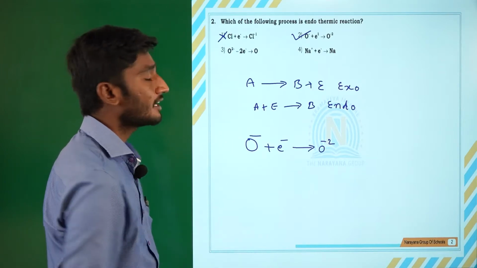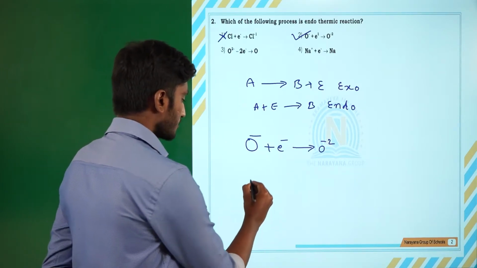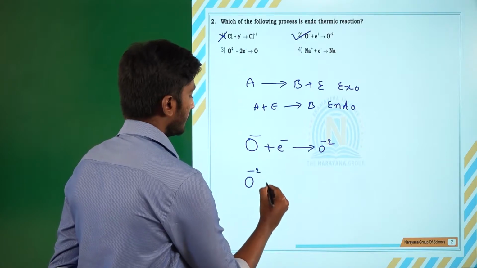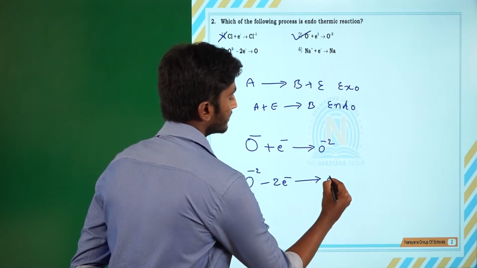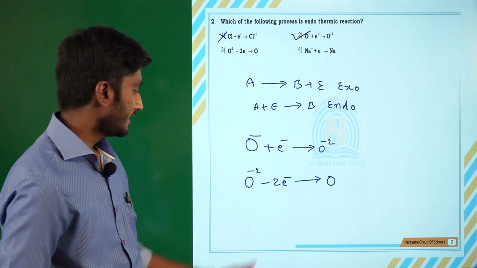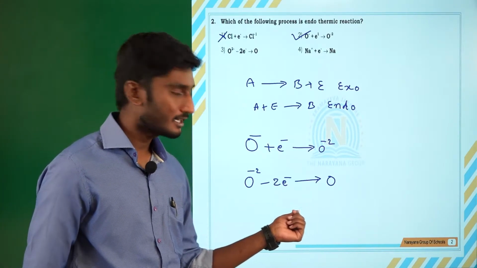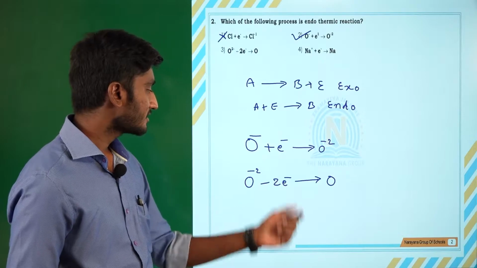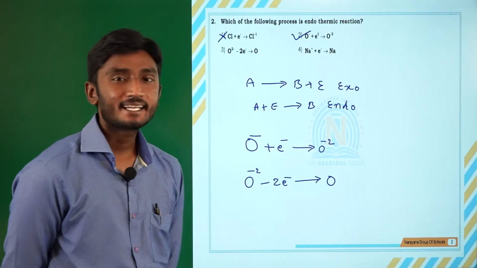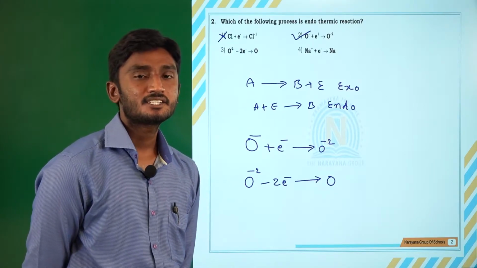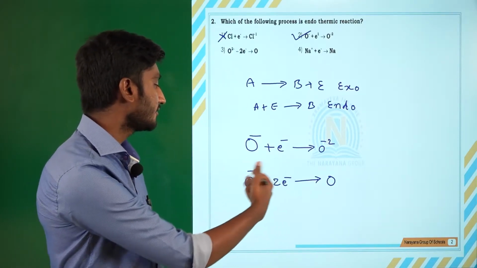If you see the third option, O2 minus losing 2 electrons and converting to oxygen, here loss of electron is happening. That is nothing but removal of an electron.